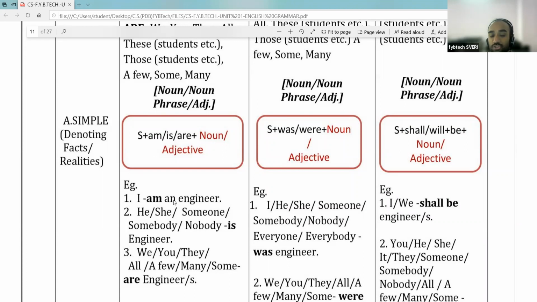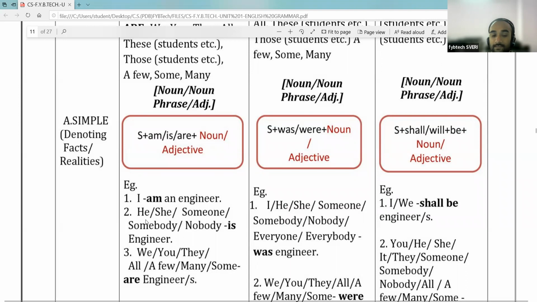We have added the suffix er to engine. So engineer is the noun, and "an engineer" is the noun phrase. So in "I am an engineer" we have used a noun in the sentence.